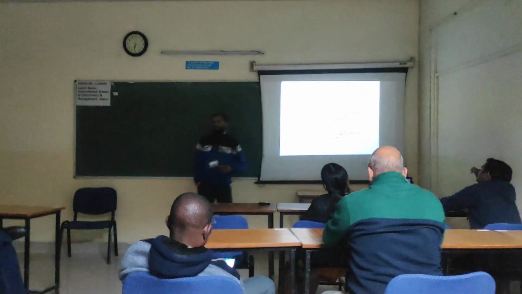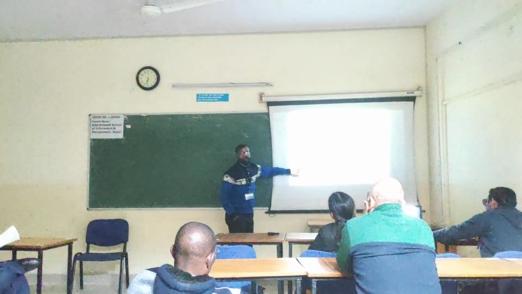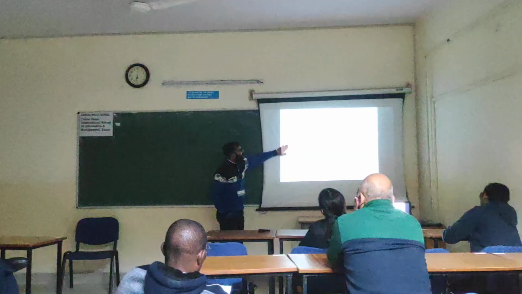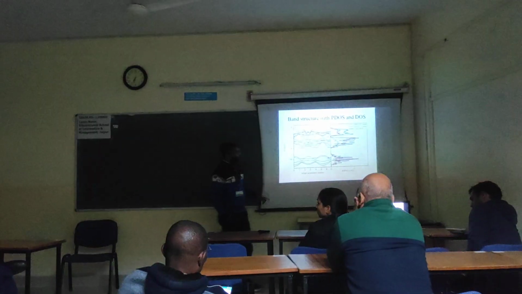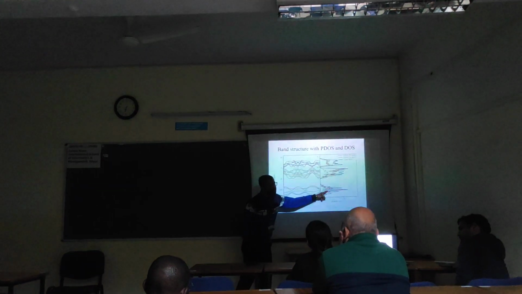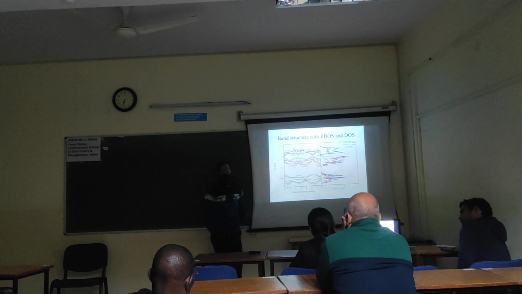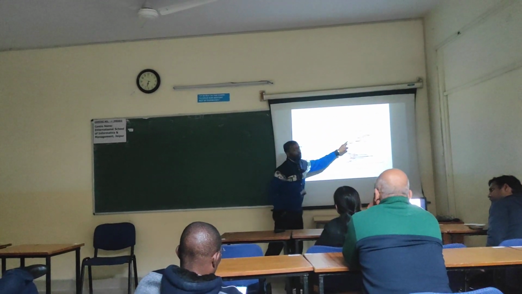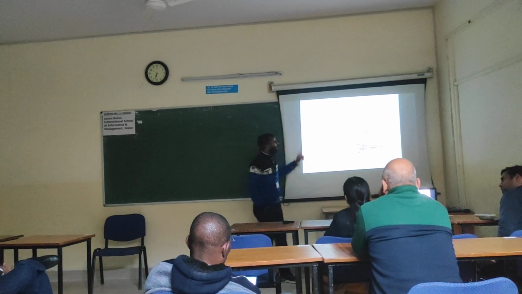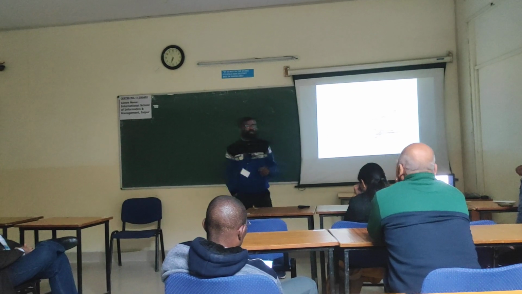Basically the band structure of Bi2Te3 is confined in 3 layers: first of all, the lower valence band, the upper valence band and the conduction band. The contribution of the lower valence band is basically due to the overlapping of Te atoms, while in the upper valence band it is due to the p orbital of the Te atom, and in the conduction band it is due to the p orbital of the Bi atom. Next.